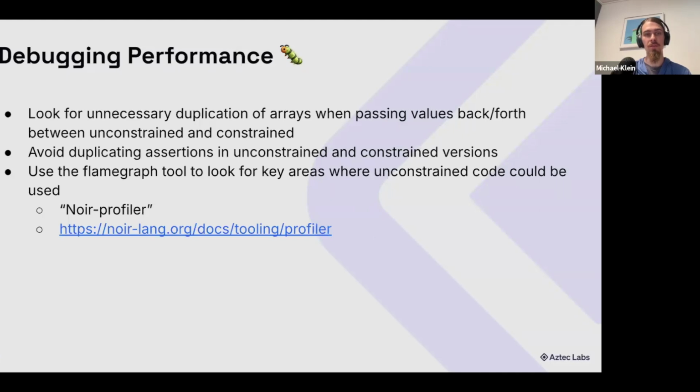Avoid duplicating assertions between the unconstrained and the constrained versions. So for example, we don't need to check that the output is sorted or double check that the output is sorted on the unconstrained version. We're already checking it on the constrained side. Use the flame graph tool to look for key areas where unconstrained code could be used. This would either be large blocks, or as I'll mention in a moment, it could also be kind of leafy areas at the tips of the flame graph. And we have this Noir profiler tool to help with it.